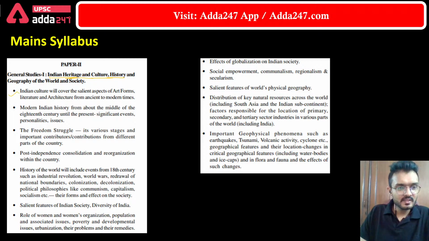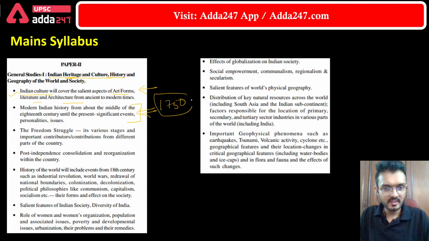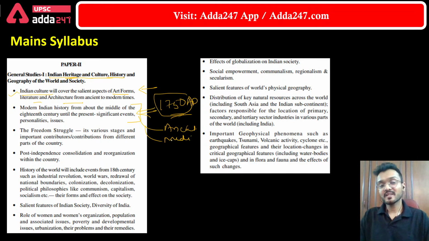The first topic is Indian culture. It will cover all the salient aspects of art forms, literature, and architecture. Then there is modern Indian history, from the middle of the 18th century. Though the UPSC has written that the syllabus of history starts from the middle of the 18th century, that is from 1750 AD onwards, by analyzing previous year papers we can say that UPSC also asked questions from ancient and medieval history. So the whole of history is included in the mains exam.